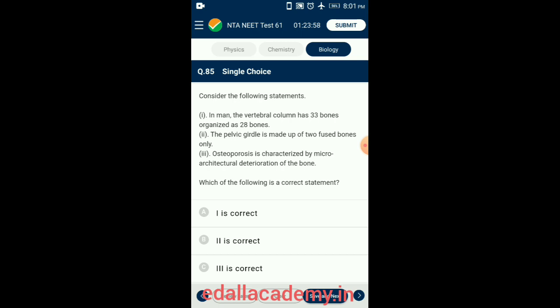Imbalance of hormones like calcitonin, parathyroid, and sex hormones, and deficiencies of calcium and vitamin D are the main causes of osteoporosis. In man, the vertebral column has 33 bones organized as 26 bones. The pelvic girdle is made up of 3 fused bones only. So the answer is option C. From the given three statements, all three are correct.